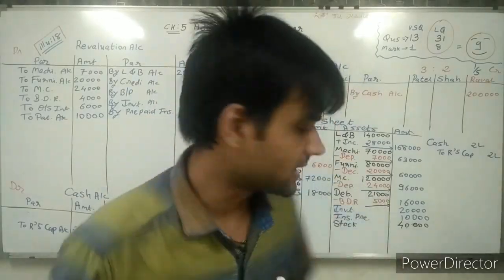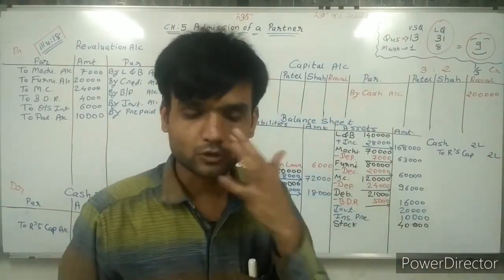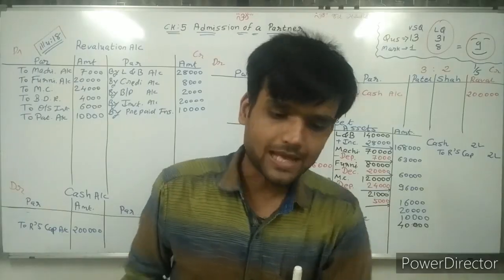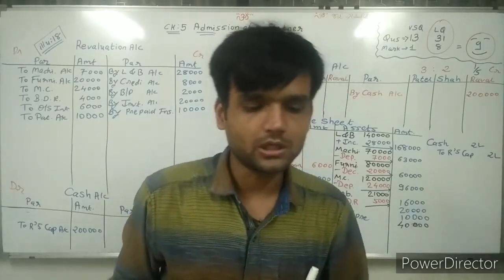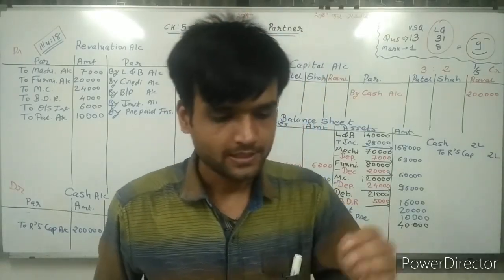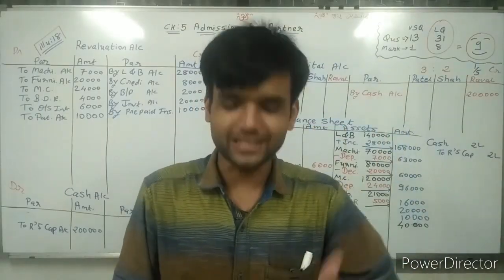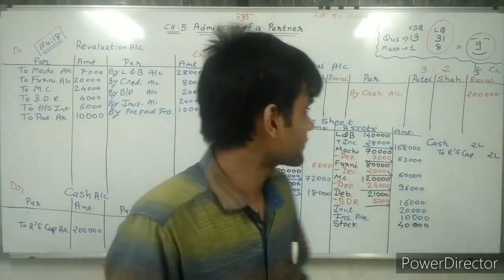Next, sir, debtors and bad debt, that is already written. So we are not writing again. Asset side complete. Now going to the liability side. Capital, sir, most important thing. Capital is given. Don't worry about it.